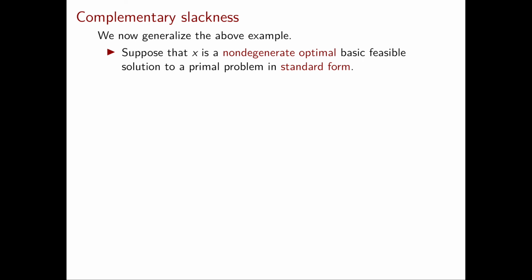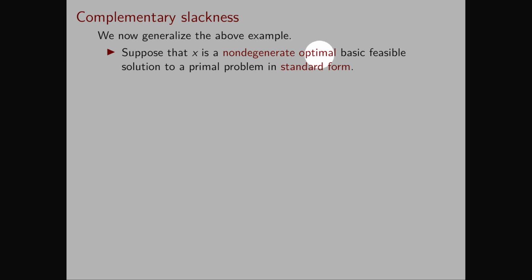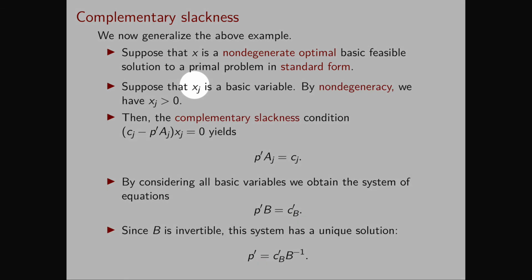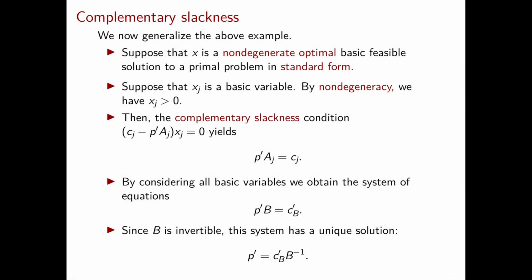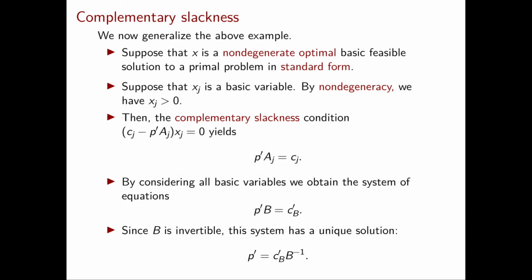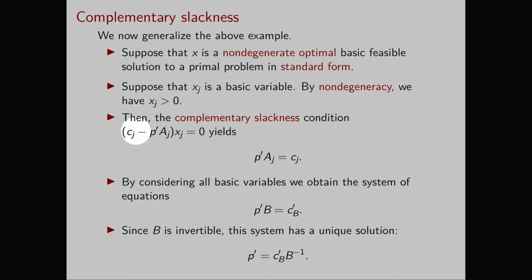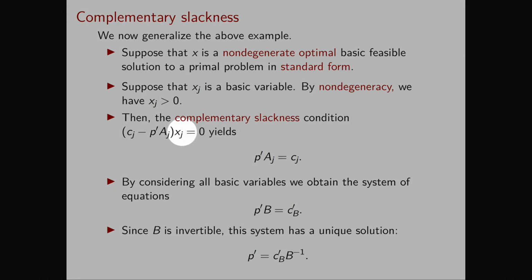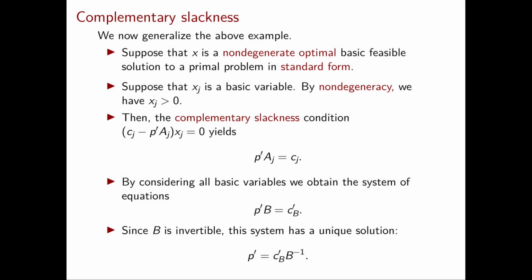So we suppose that x star is a non-degenerate optimal basic feasible solution to a primal problem in standard form. Let's now look at the basic variable xj. Since x is non-degenerate, we have that xj is strictly positive. So we look at the corresponding complementary slackness condition. Since xj is positive, we need to have that p transpose Aj is equal to cj. We obtain such an equality constraint for every basic variable.